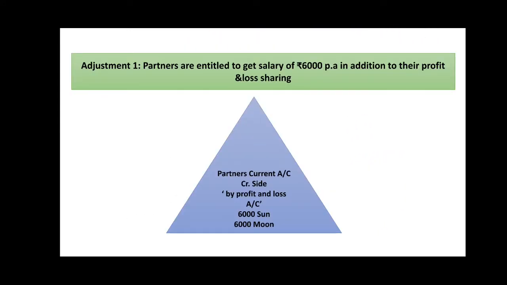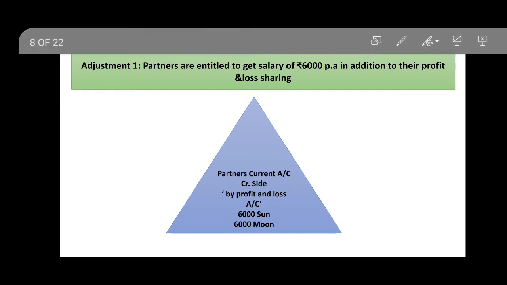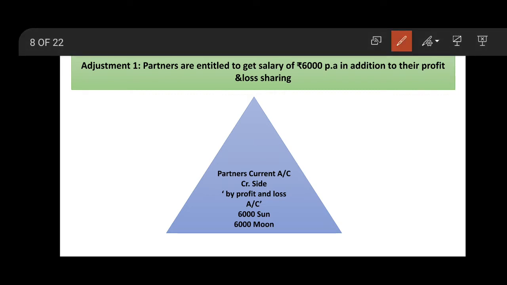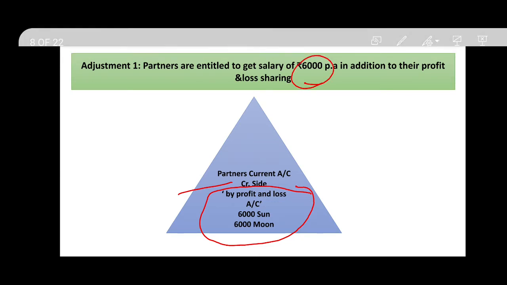Adjustment 1 says partners are entitled to get salary of rupees 6,000 per annum in addition to their profits and losses. Here, as we are preparing partners current account, so partners salary will be transferred to partners current account credit side, written by profit and loss account. Sun rupees 6,000 and Moon rupees 6,000.